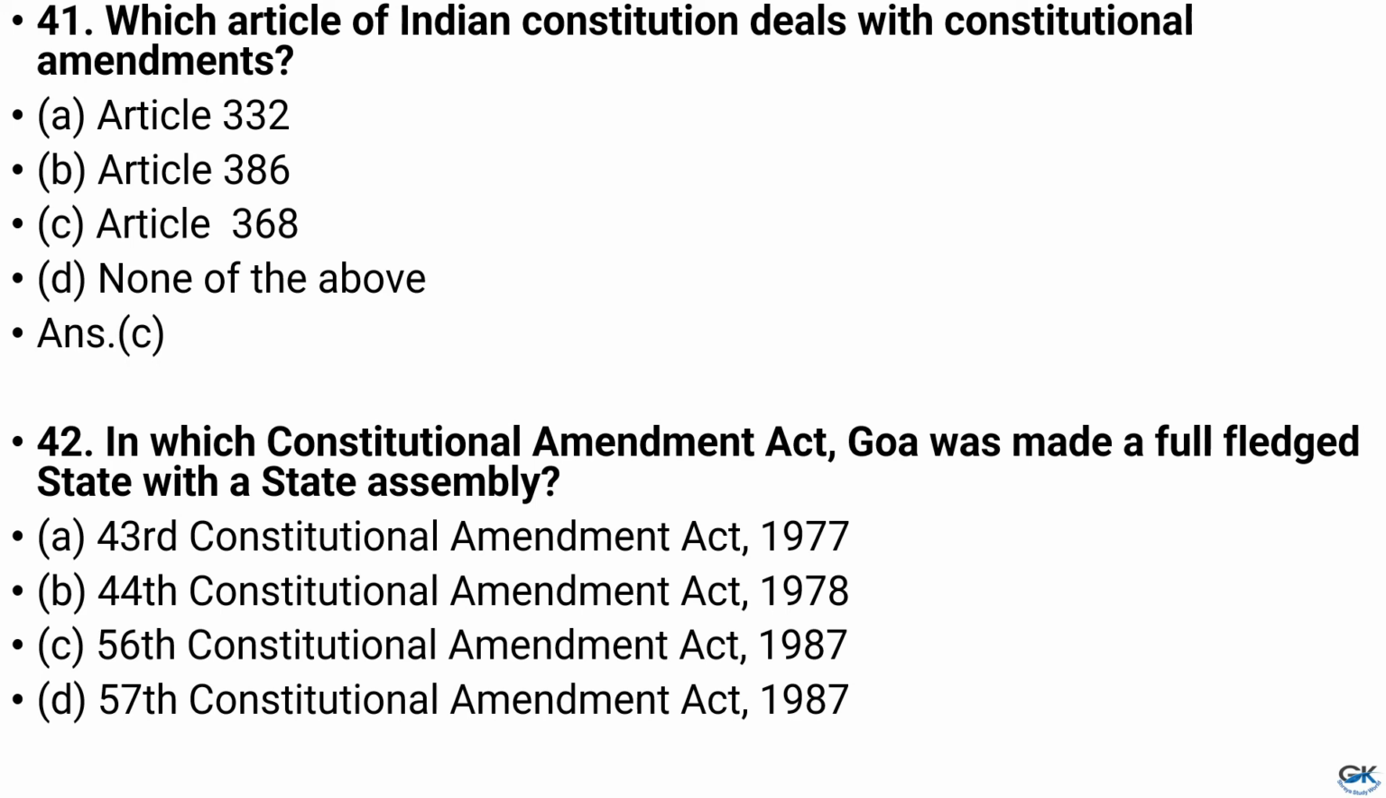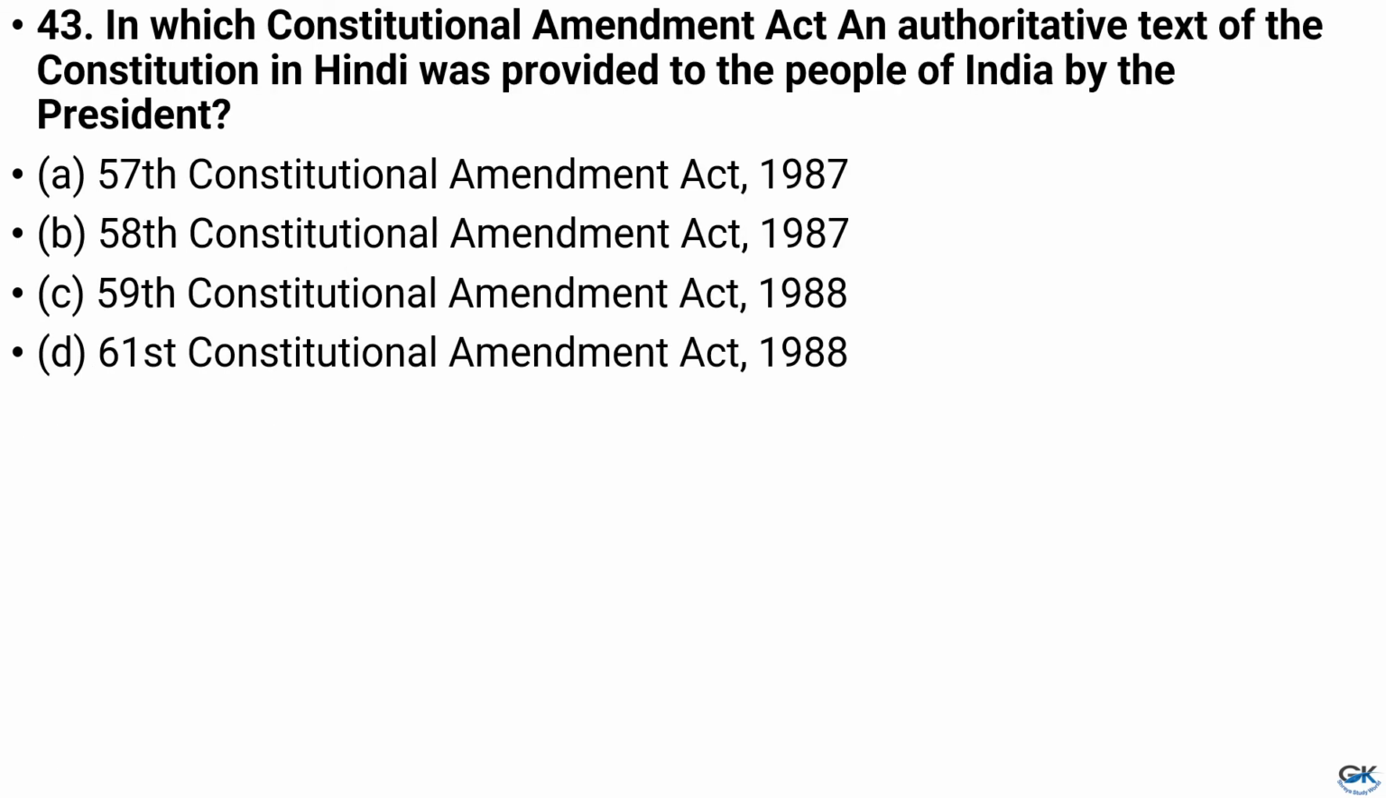Question number 42. In which Constitutional Amendment Act Goa was made a full-fledged state with a state assembly? And the answer is option C, that is 56th Constitutional Amendment Act 1987. Question number 43. In which Constitutional Amendment Act an authoritative text of the Constitution in Hindi was provided to the people of India by the President? And the answer is option B, that is 58th Constitutional Amendment Act